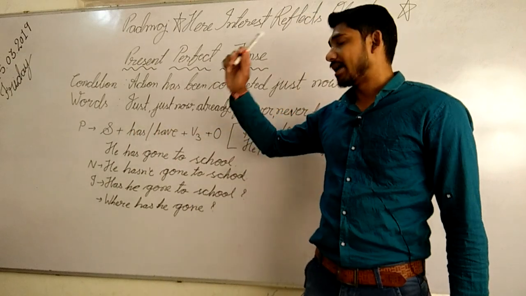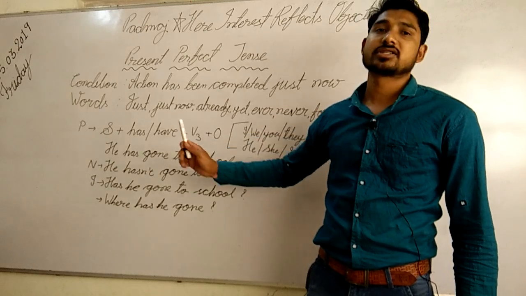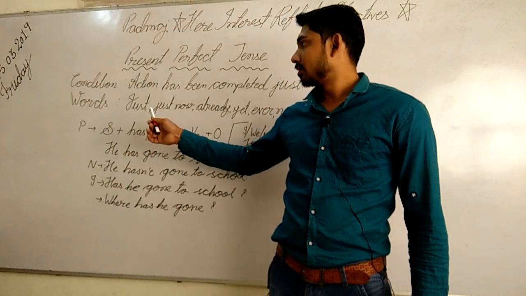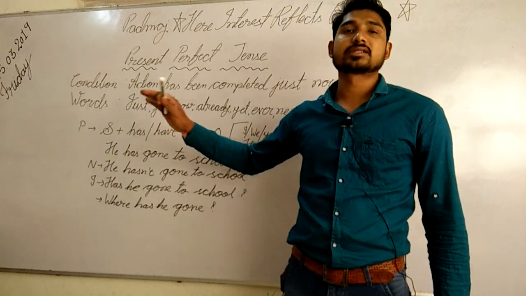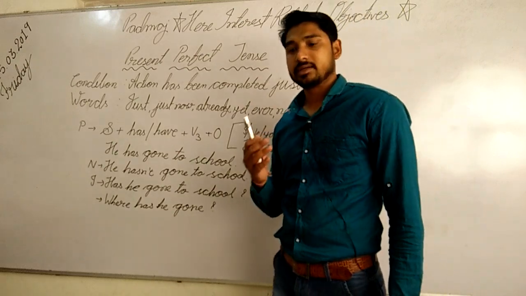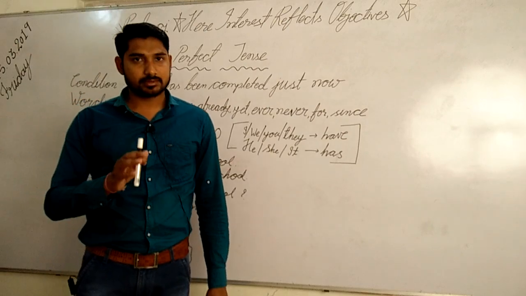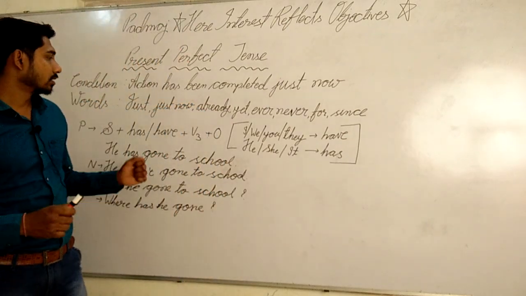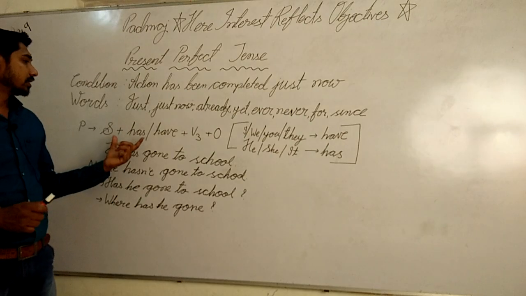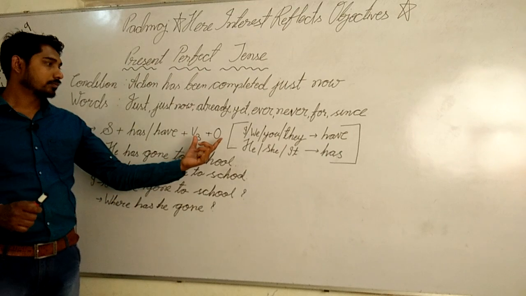Now I have written the basic structure that we have to memorize, because based on that structure we can make sentences in present perfect tense. The structure for a positive sentence I have written here: Subject, has or have, plus V3, plus object.